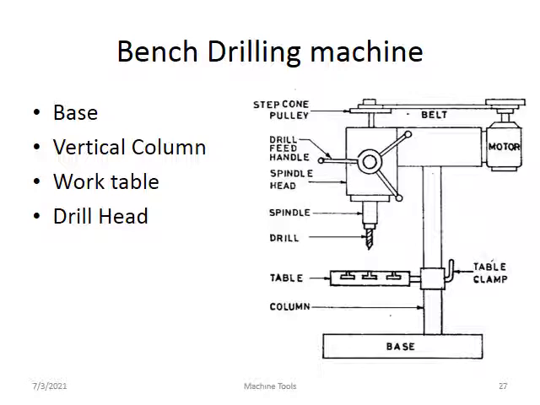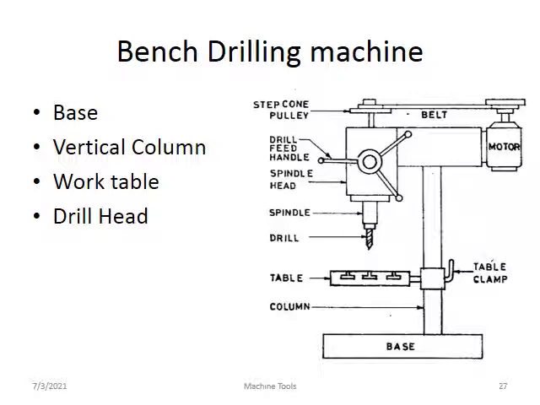This is the drill bit, or drill tool, mounted on the spindle, and this complete unit is called the spindle head. Then the drill feed handle: moving it in a clockwise direction moves the drill bit downwards, and moving it anti-clockwise moves the drill bit upward.